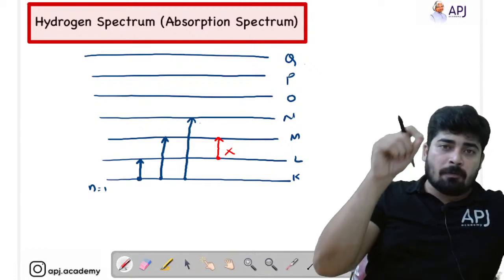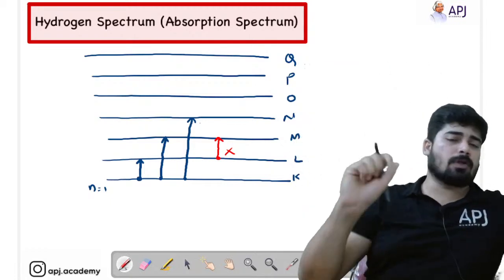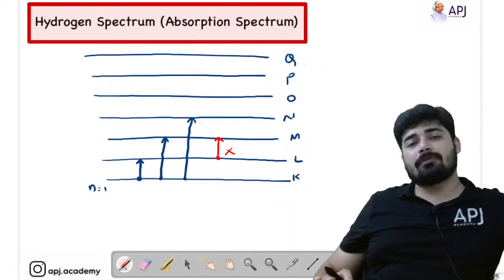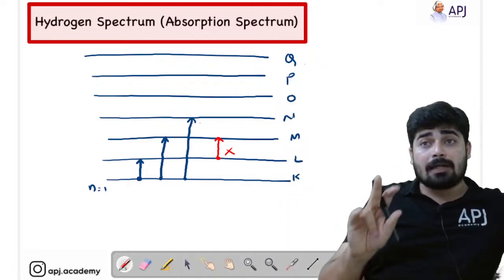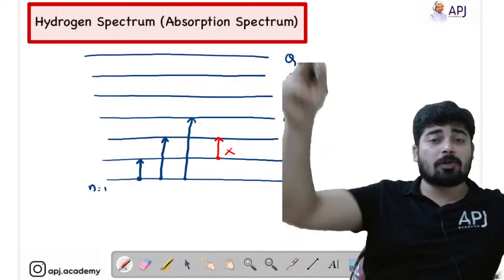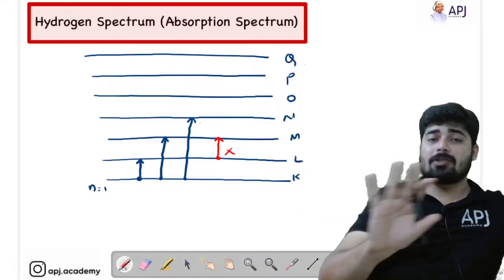It can jump from 1 to 7, and we get the absorption spectrum. It can jump from 1 to 6, and it can give us the absorption spectrum. But jumping from any other shell, that is from 2 to 3, or 3 to 5, or 4 to 6, is not possible.